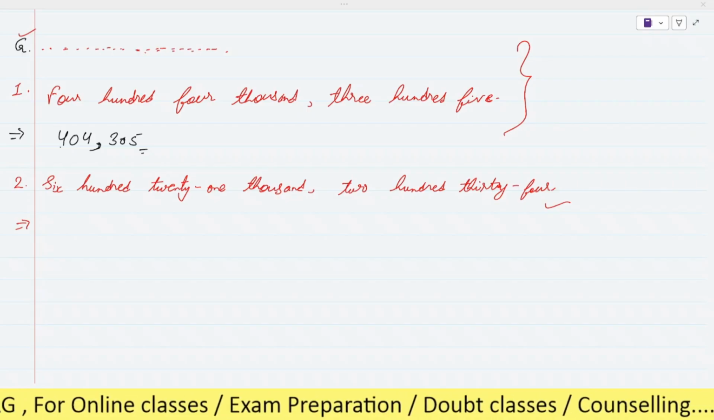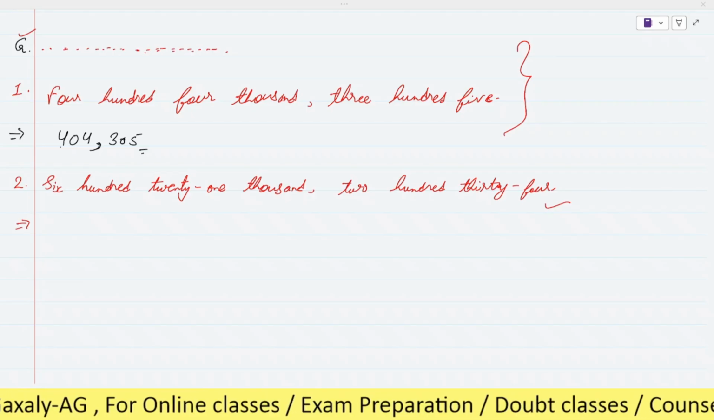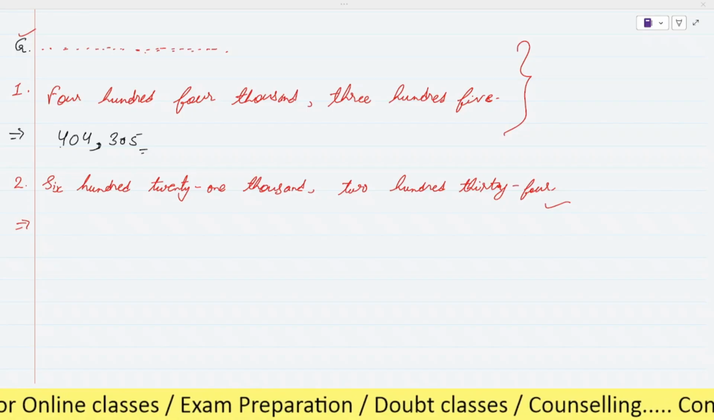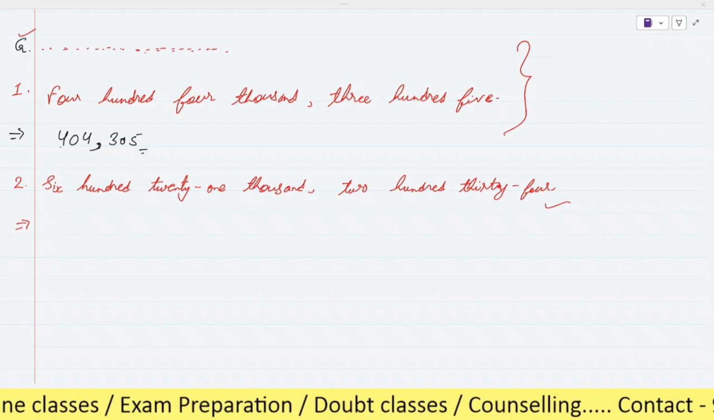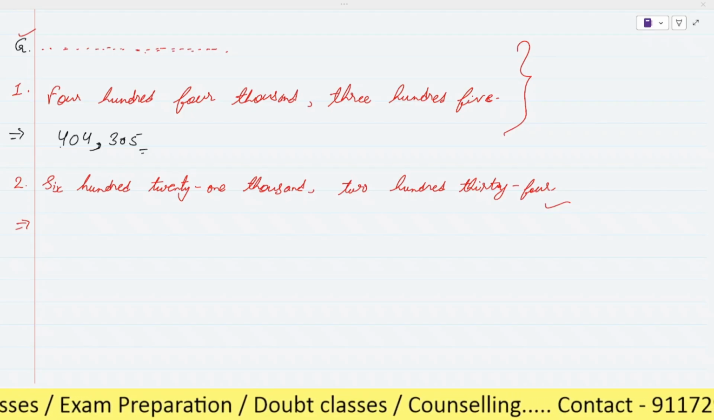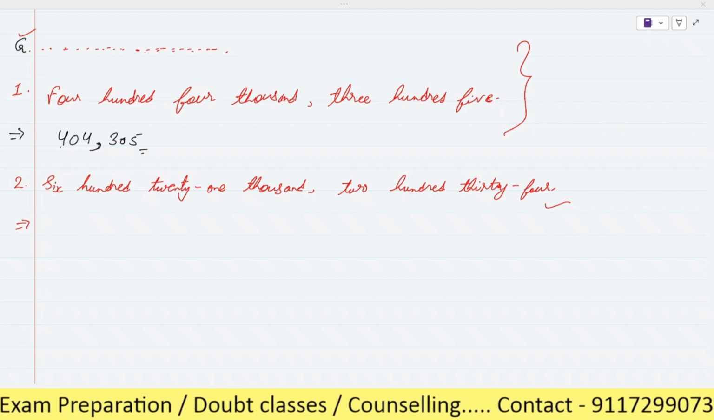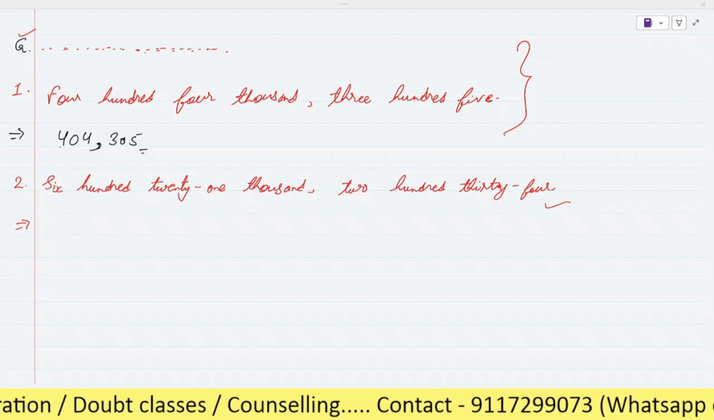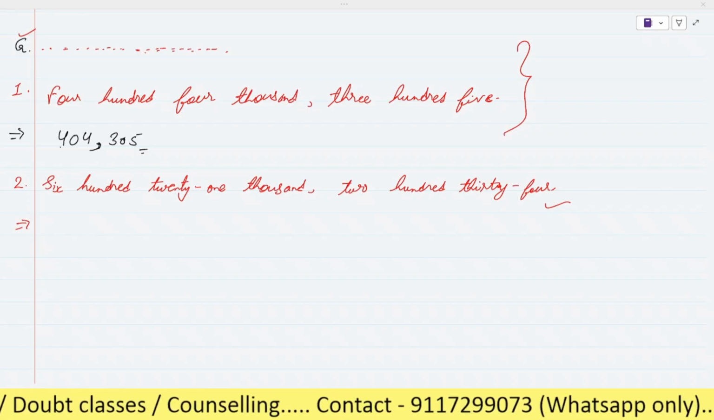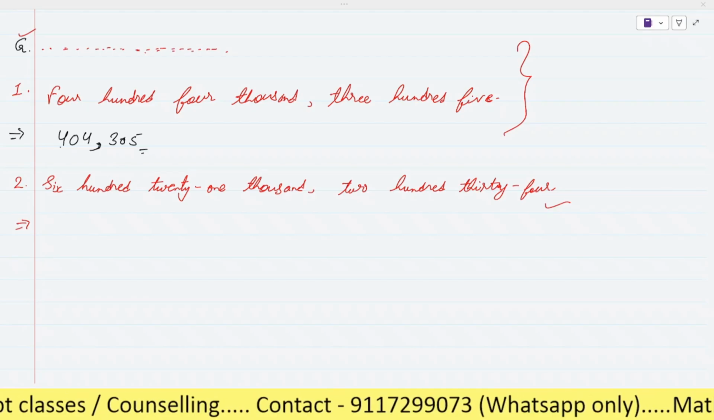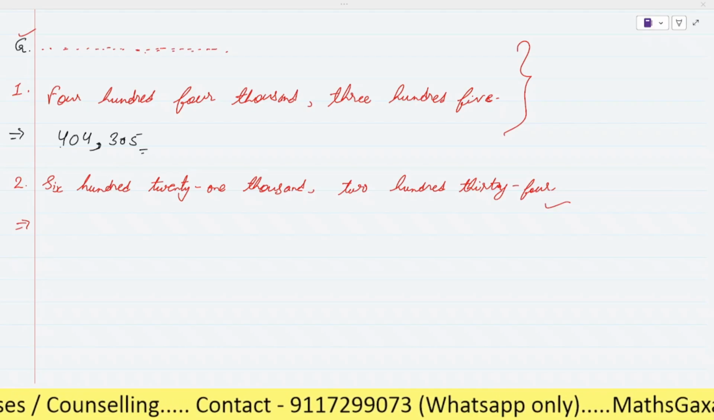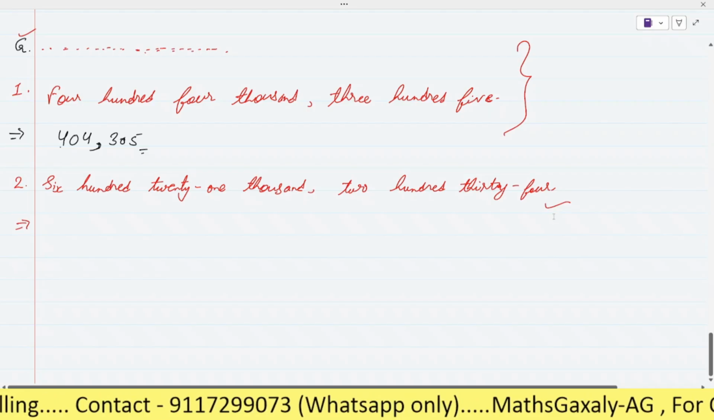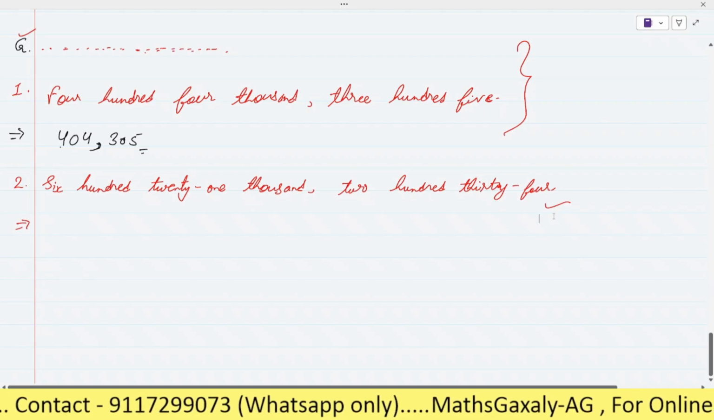Yes, sir. Done. 404,305. Good. And here is 621, na? Yes, sir. 21,000. Okay, and 300. Here it is 4, na? But in the copy you have written 5. In word you have written 5. Please check it.